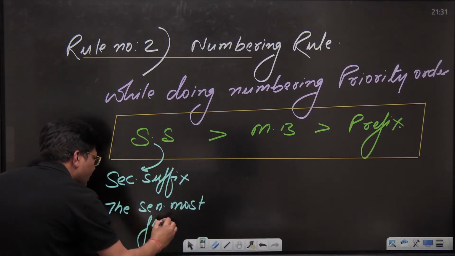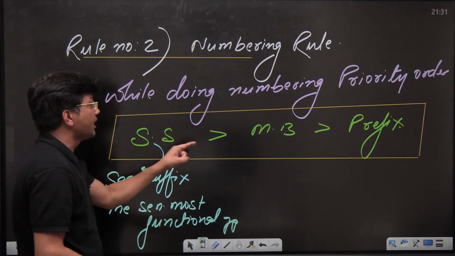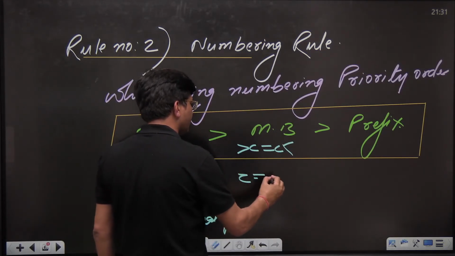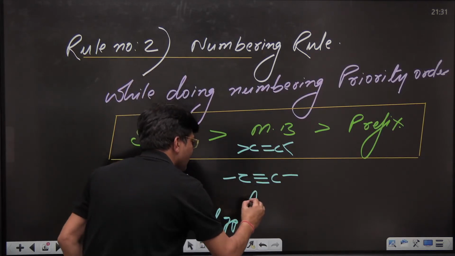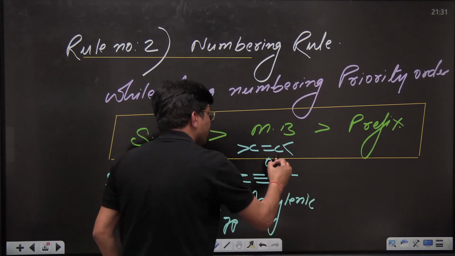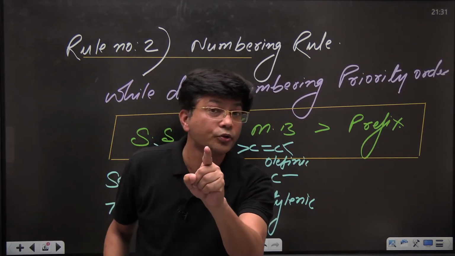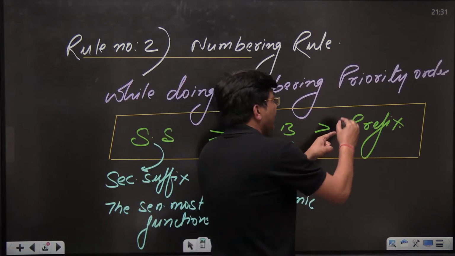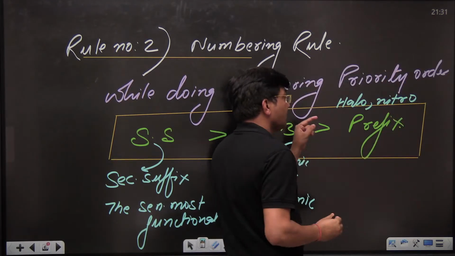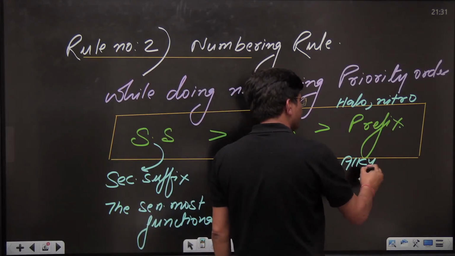As I have told you, the priority order of the functional group, the senior most functional group is going to be secondary suffix. And remember who is going to be the multiple bond. C double bond C, this is olefinic, and C triple bond C, this is acetylenic. And who is going to be the prefix? Kids, do remember, if I say halo, they are going to be prefix. If I say nitro, they are going to be prefix. And if I say alkyl groups, they are going to be prefix.